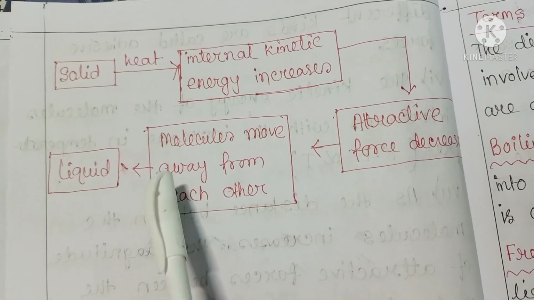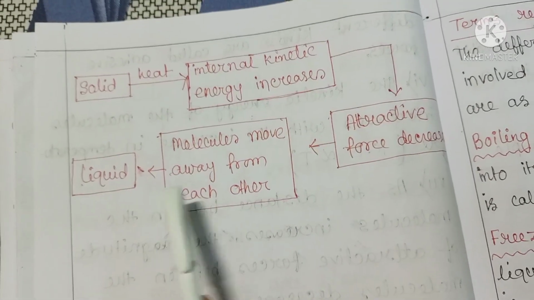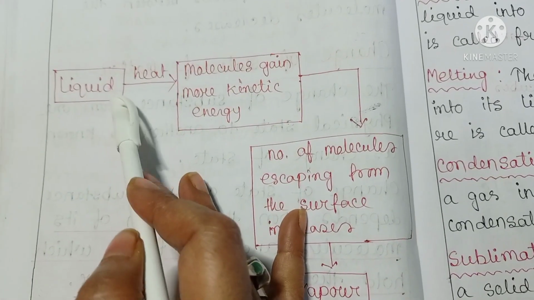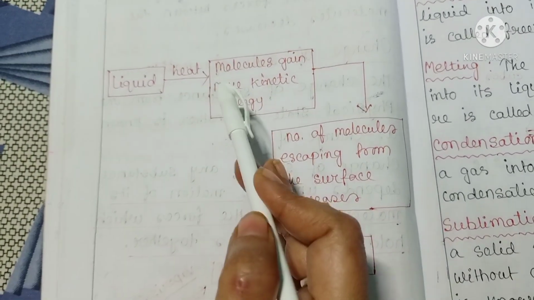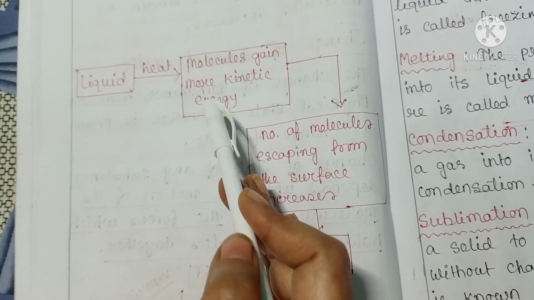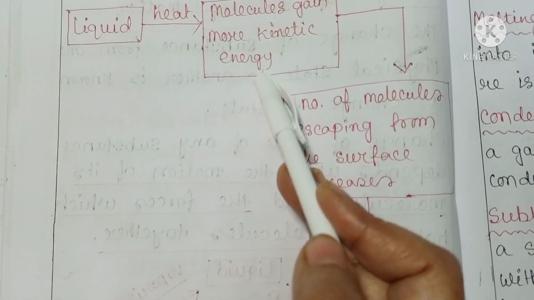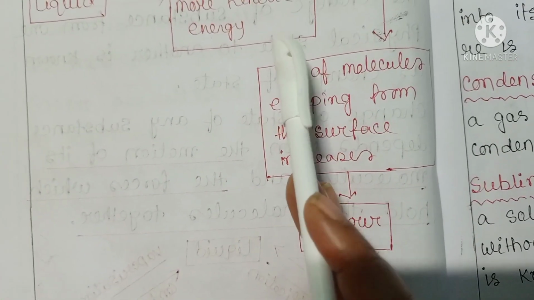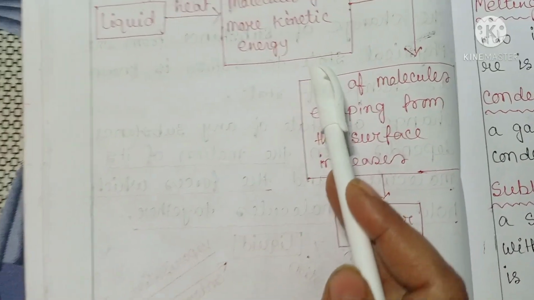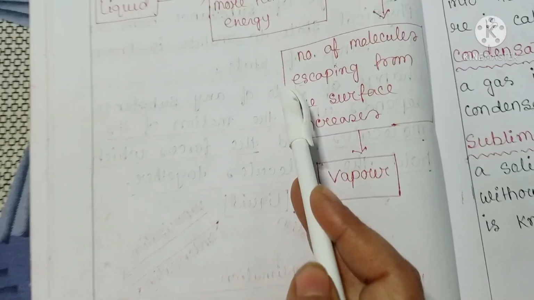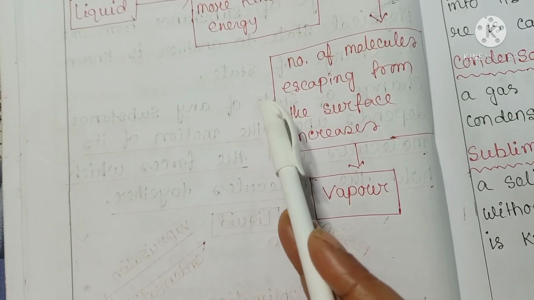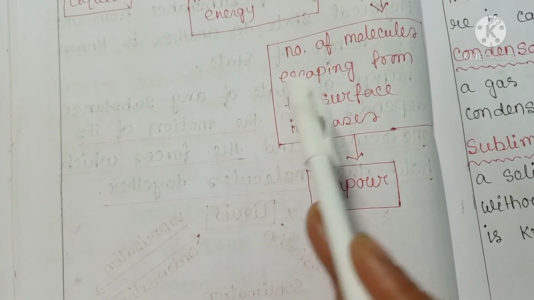On further heating, the molecules gain more kinetic energy. The intermolecular space between the molecules of liquid increases more. The molecules move randomly, and the intermolecular force of attraction decreases gradually. After a point, the intermolecular force becomes so weak that liquid changes to gas.